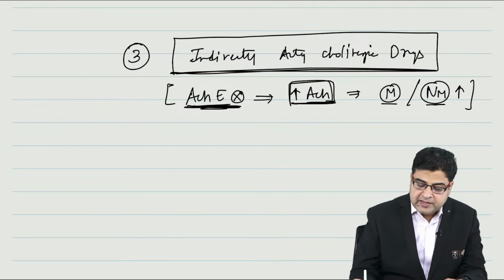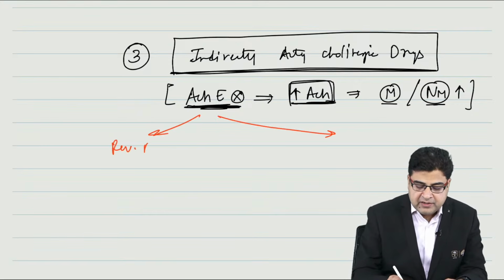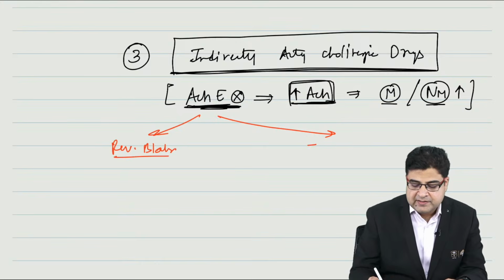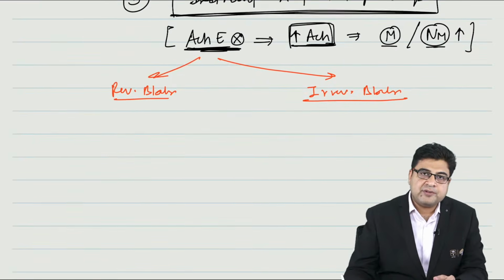Now how can these medicines inhibit the acetylcholine esterase enzyme? There are two ways. Some medicines are reversible blockers of this enzyme, and some medicines are irreversible blockers.